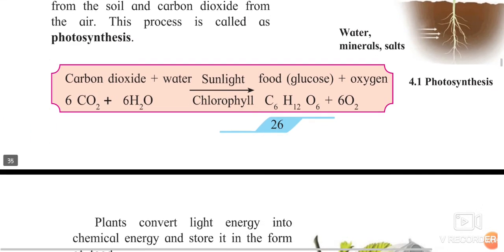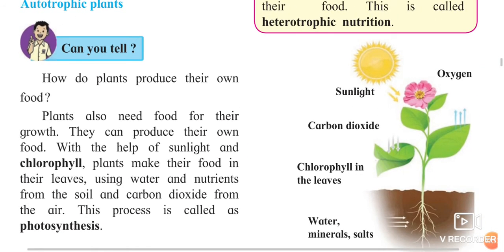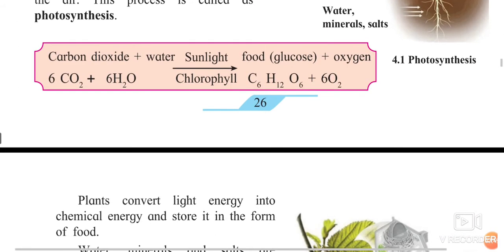Fine. Now they have given you a certain reaction: carbon dioxide plus water, with the help of sunlight and chlorophyll, gives out food to us and also oxygen. We know that oxygen comes out in the process of food production by plants. Yes, they are taking in carbon dioxide and releasing oxygen.